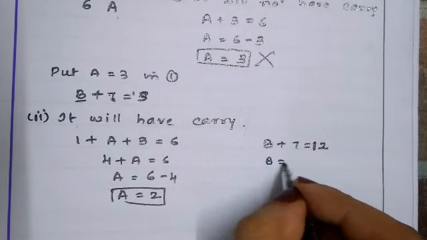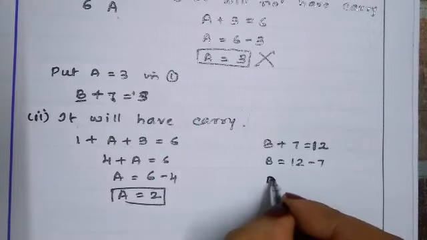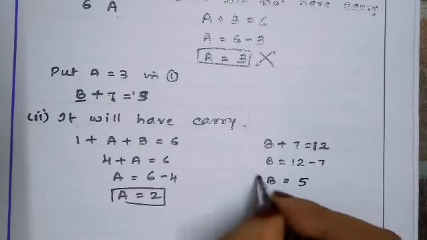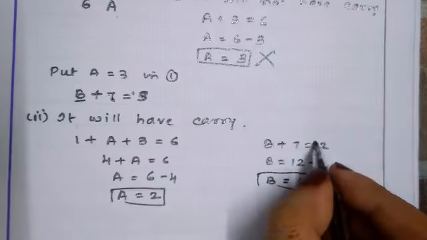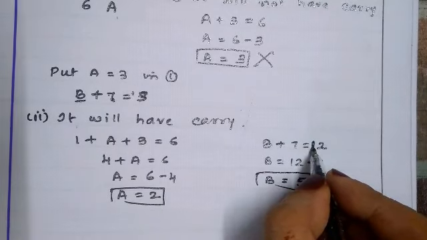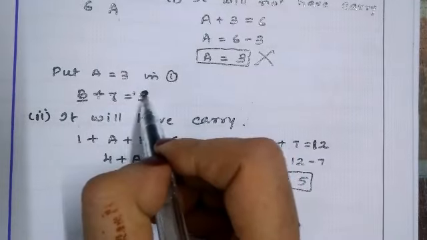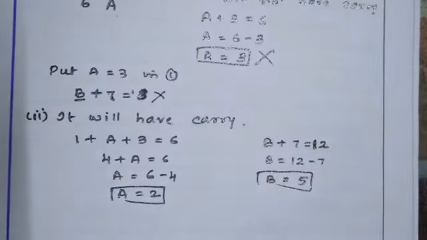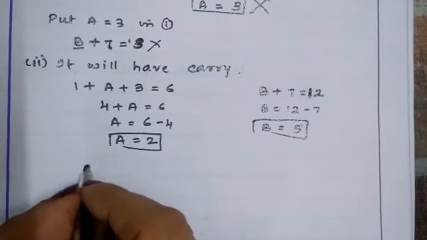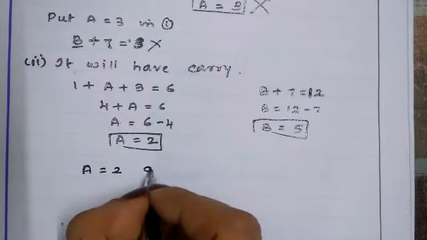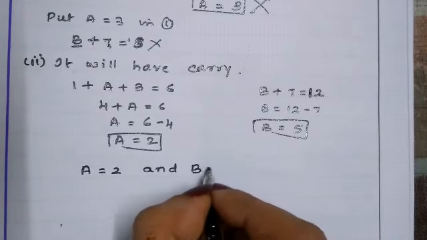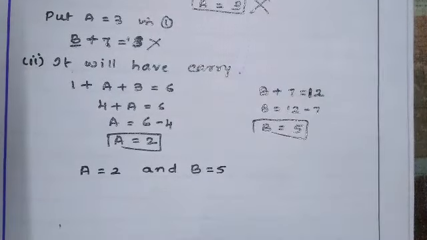So B is equal to 12 minus 7. B is equal to 5. It will have a carry, meaning 12. Here it will not have a carry, as it is a number, so that is not possible. So A is equal to 2 and B is equal to 5. Then we can get the answer.